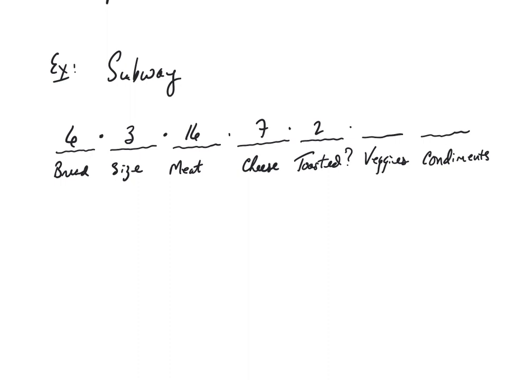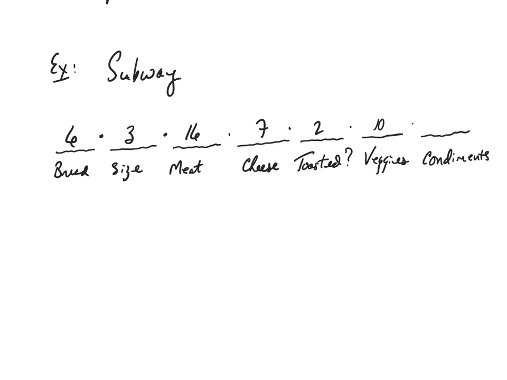Here's again what I found on the internet. I'm not sure if our Subway has all of these, but here's what I found. Tomatoes, olives, onions, lettuce, pickles, jalapeno peppers, green peppers, cucumbers, banana peppers, and avocado. That's what I found on the internet. Again, I'm not sure if we have all of those at our store, but that's what was available on the internet. Okay? And then finally, the condiments, the sauces, and the things that you can add right at the end.